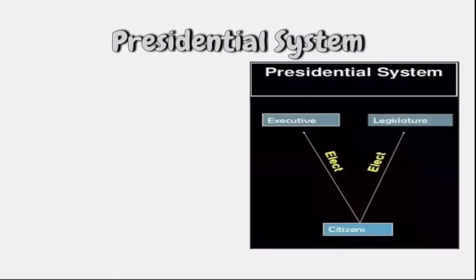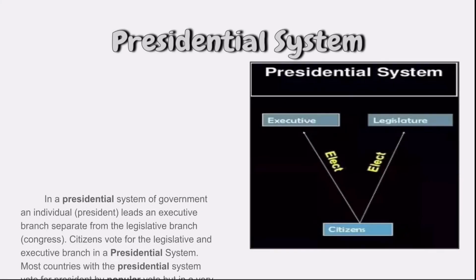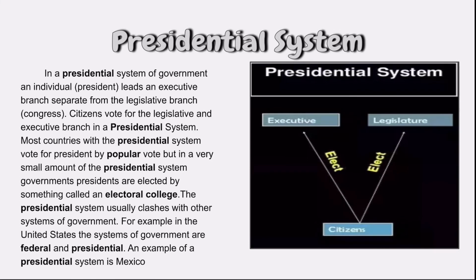Here is the presidential system of government. In a presidential system of government, an individual leads an executive branch separate from the legislative branch. Citizens vote for the legislative branch and executive branch in a presidential system. Most countries that have a presidential system elect the president by popular vote from citizens.